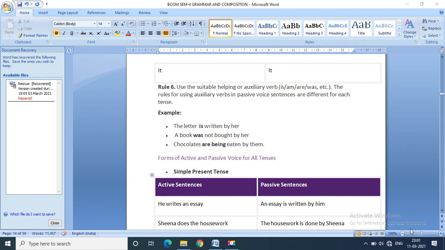A book was not bought by her. Chocolates are being eaten by them.